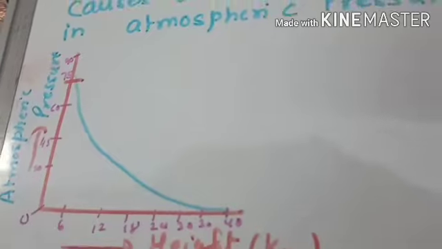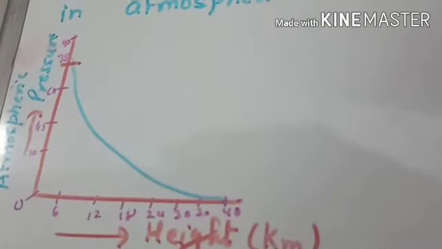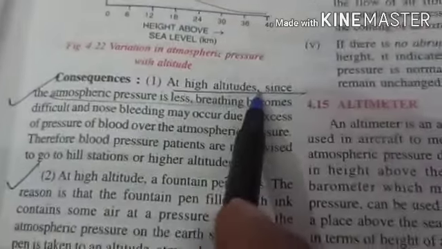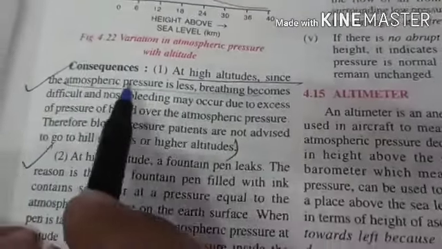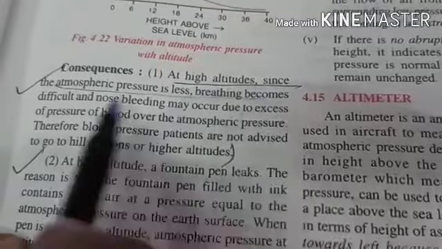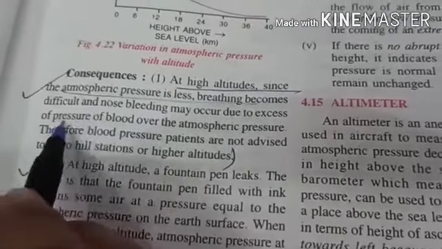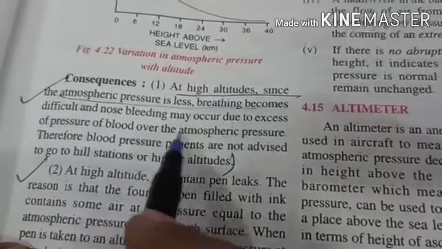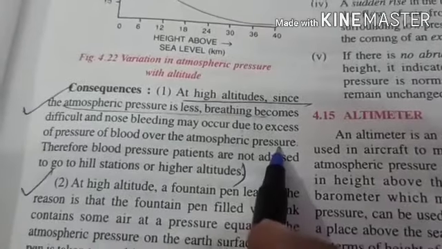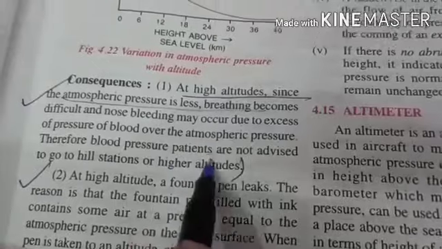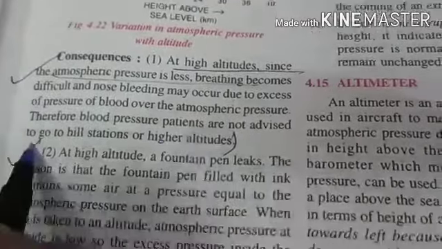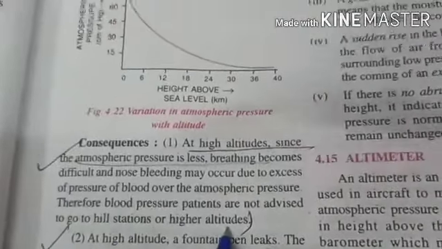Now there are some consequences related to this variation of atmospheric pressure. First, at high altitude, since the atmospheric pressure is less, breathing becomes difficult and nose bleeding may occur due to excess of pressure of blood over atmospheric pressure. Therefore, blood pressure patients are not advised to go to hill station or high altitude.